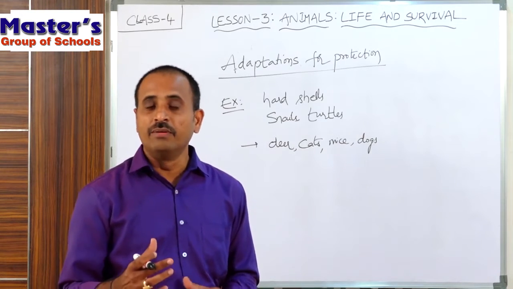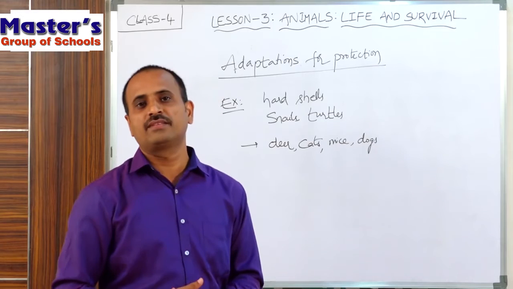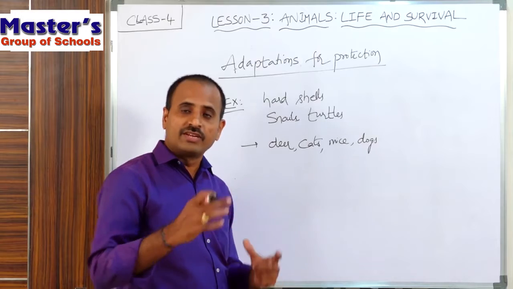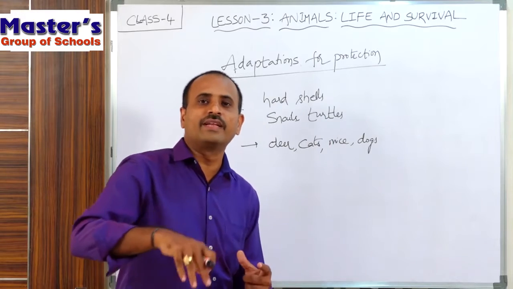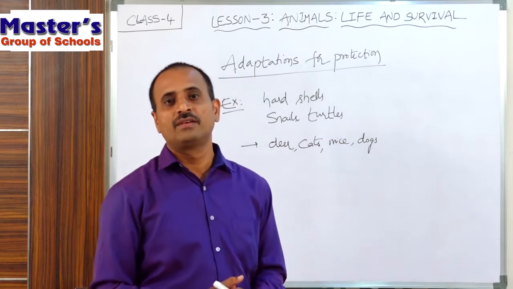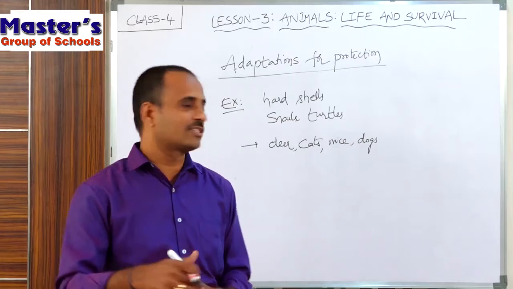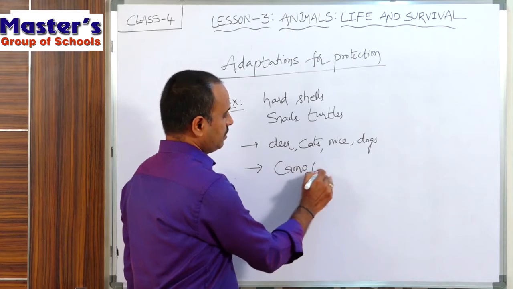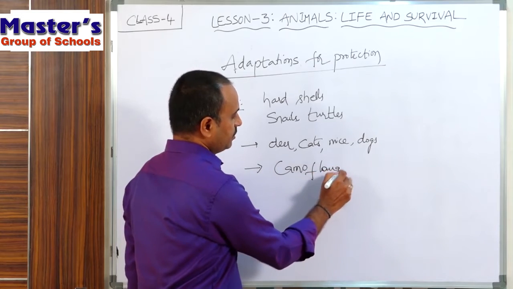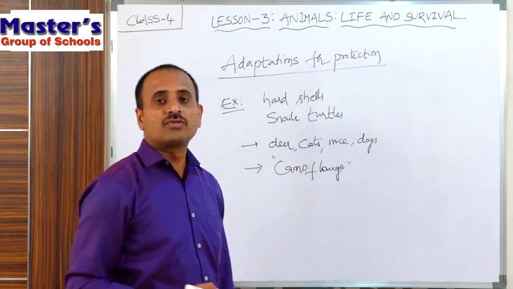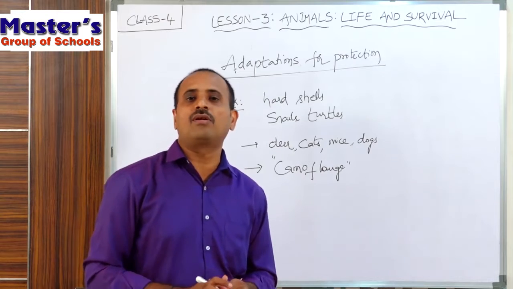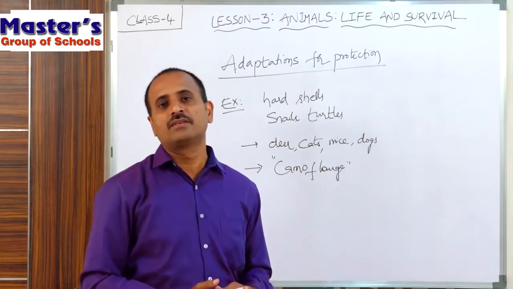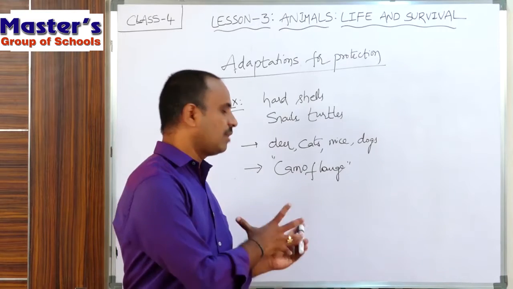some animals will merge their bodies with their surroundings. That means they will merge their bodies into the color of their surroundings. This merging of their bodies into their surroundings is called camouflage. So children, what is camouflage? Camouflage means merging of the bodies of animals into their surroundings.